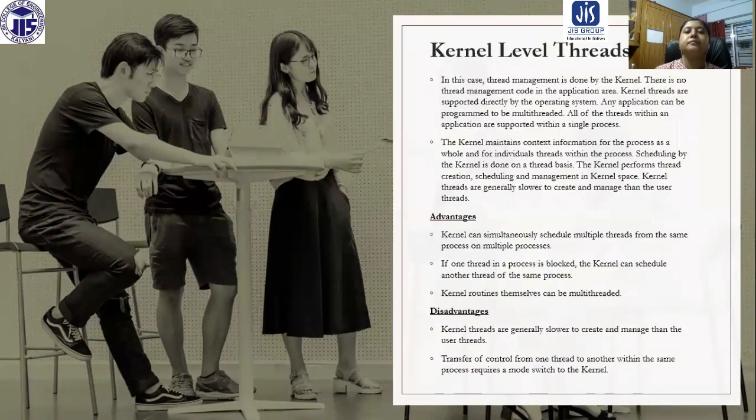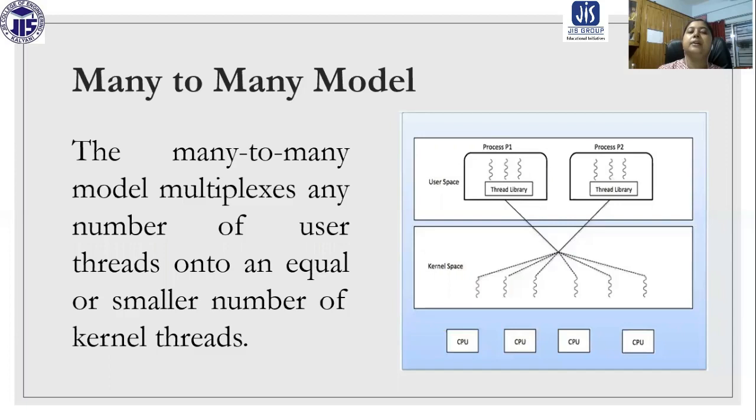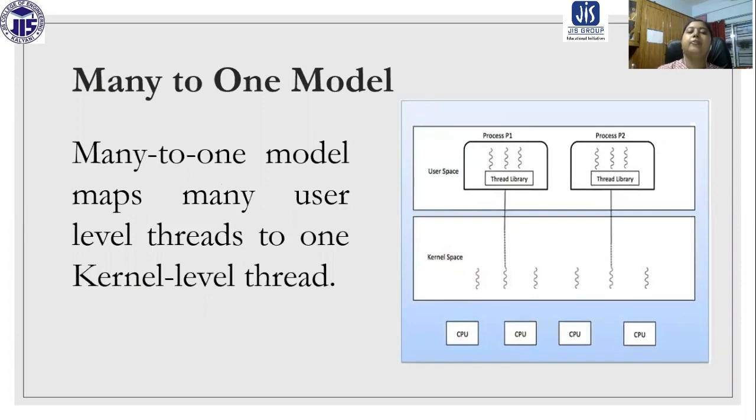Lastly, we discussed multi-threading models. We have three types of models: many to many, many to one, and one to one. These are the relationships established between user level threads and kernel level threads. If it is many to many, then from the kernel side the participation is many, and from the user side also many.